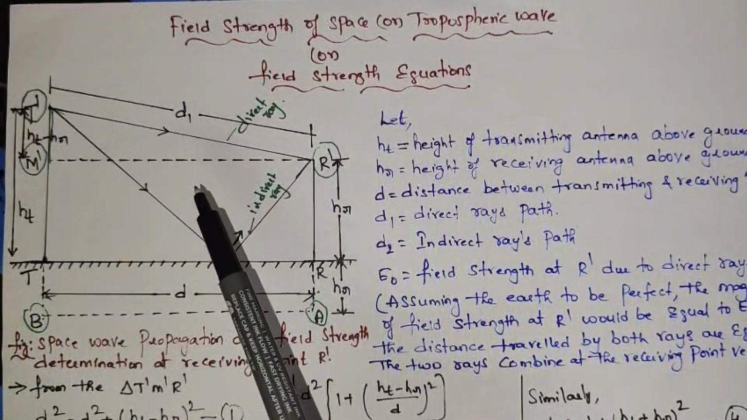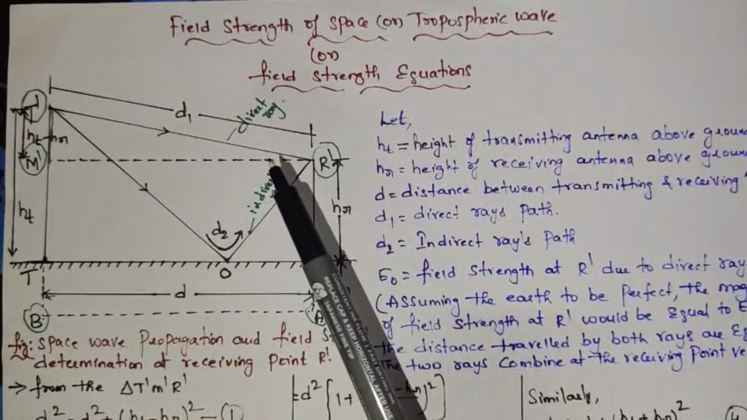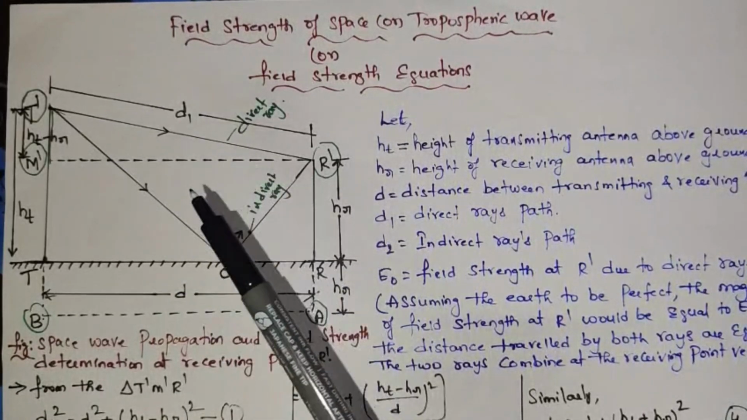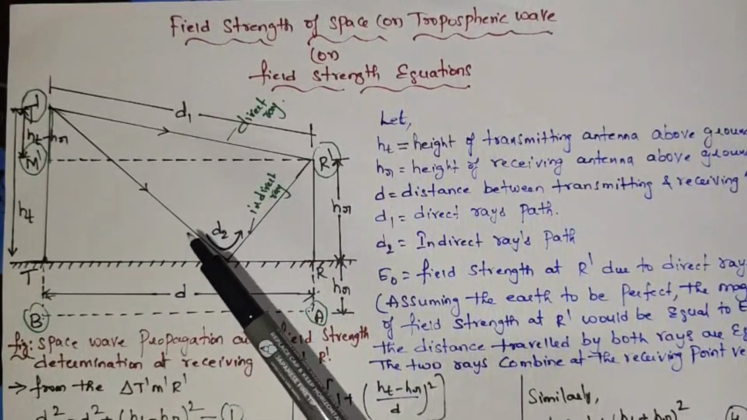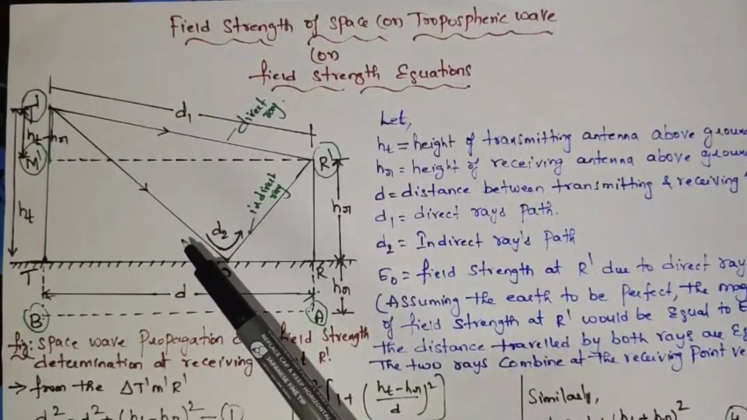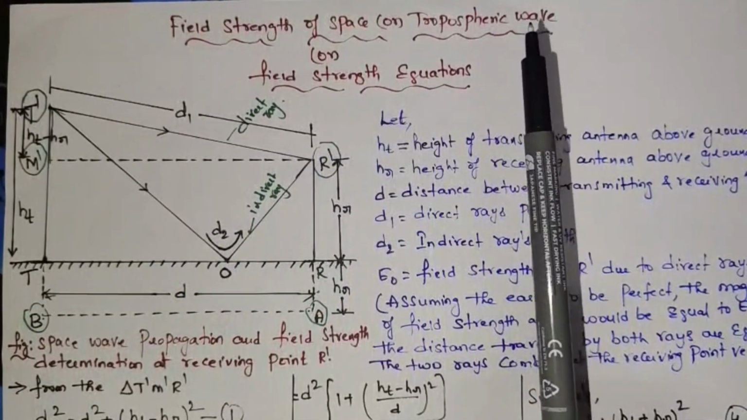What is the range of tropospheric region? It is of 15 kilometers, within 15 kilometers. Therefore, it is useful above the frequency of 30 megahertz. So, in this FM reception is normally by the space wave propagation. So, space wave is also called as a tropospheric wave.